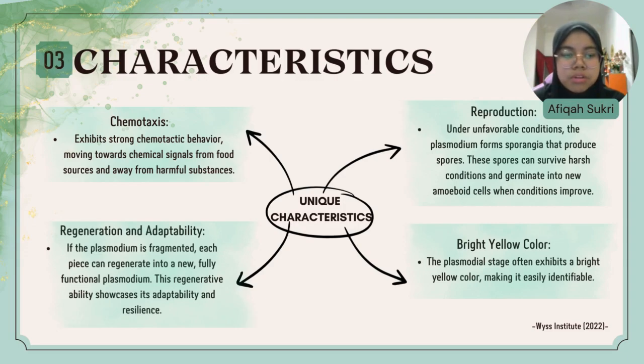Third is their reproduction process. Under unfavorable conditions, the plasmodium forms sporangia that produce spores. These spores can survive harsh conditions and germinate into new amoeboid cells when conditions improve. Lastly, they have a very bright yellow color. The plasmodial stage often exhibits a bright yellow color, making it easily identifiable.